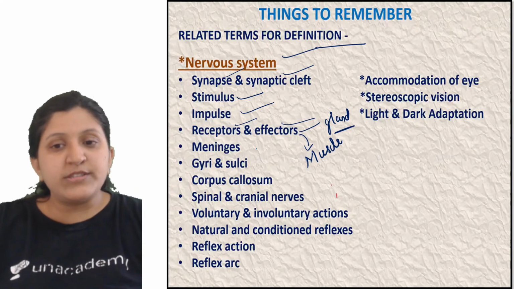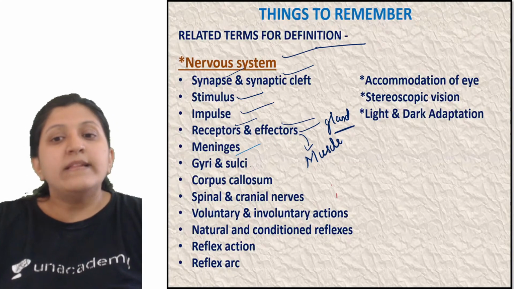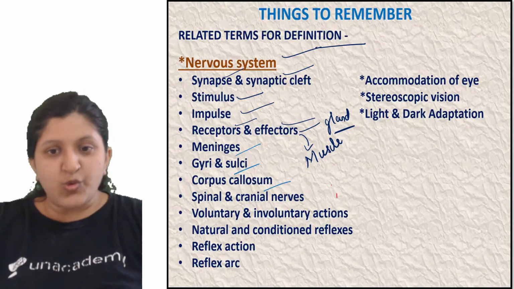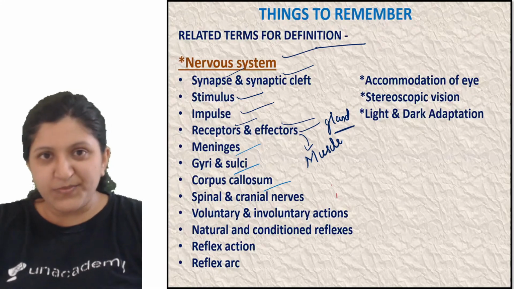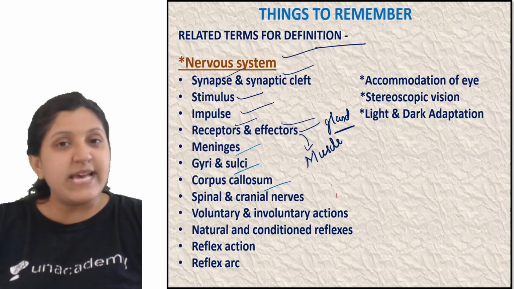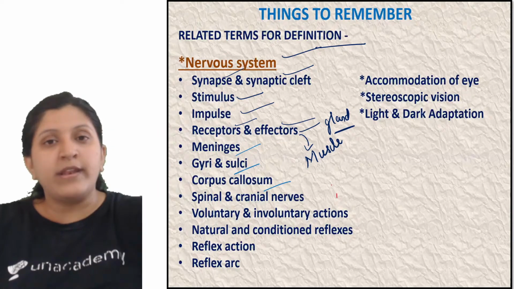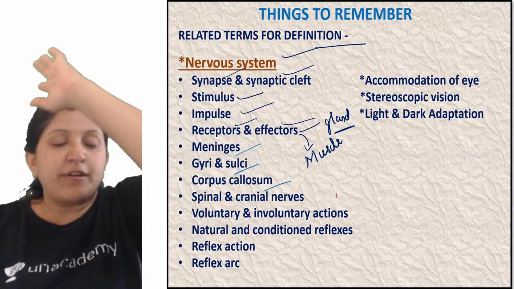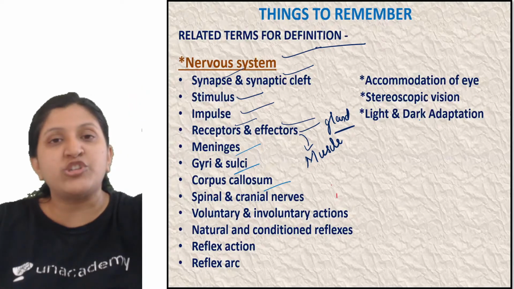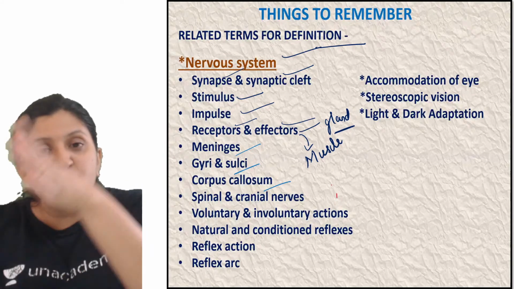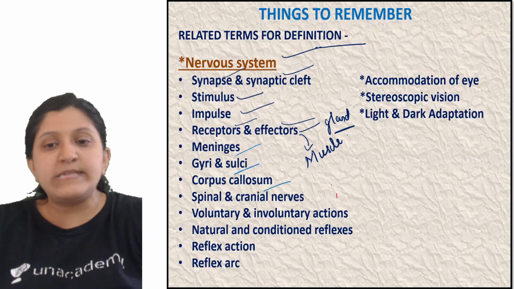Then meninges. So what are these meninges? The gyri and the sulci. The corpus callosum. So what is this corpus callosum? Okay, corpus luteum is there in the reproductive system. Corpus callosum is actually the one that is connecting or transferring information from the right cerebral hemisphere to the left one, and from left to the right one. So that is done by the corpus callosum.